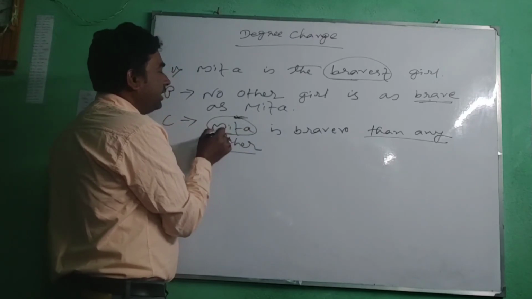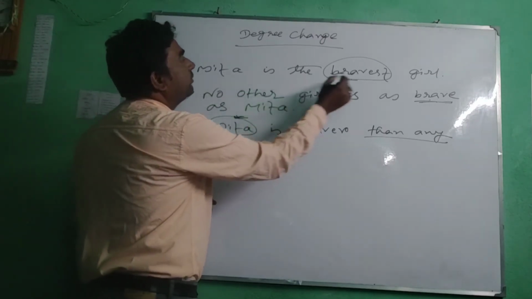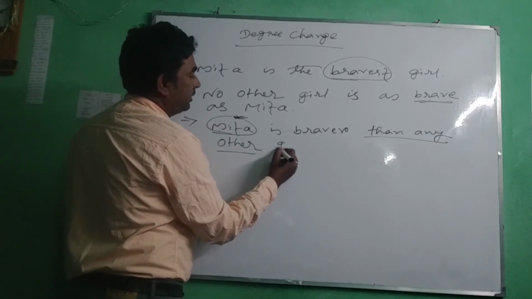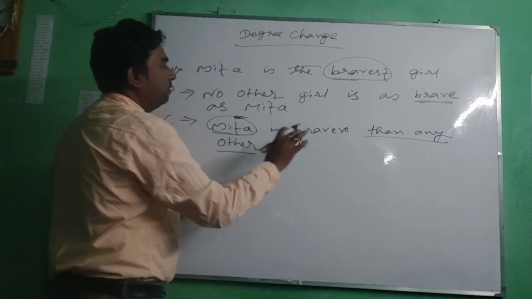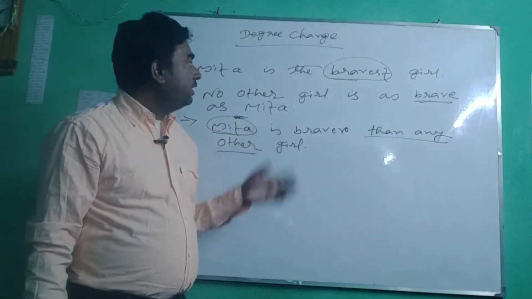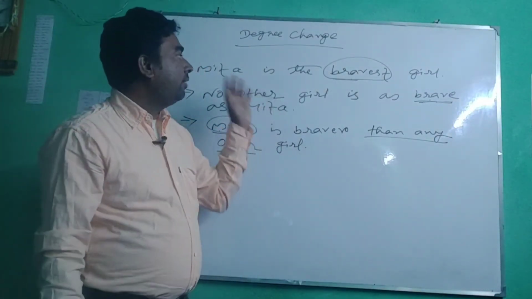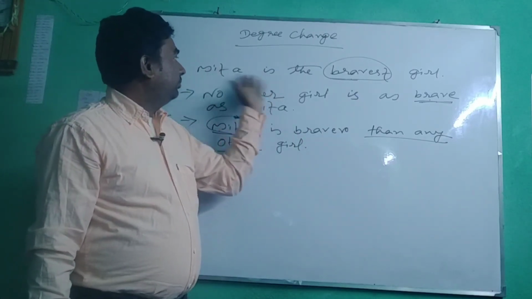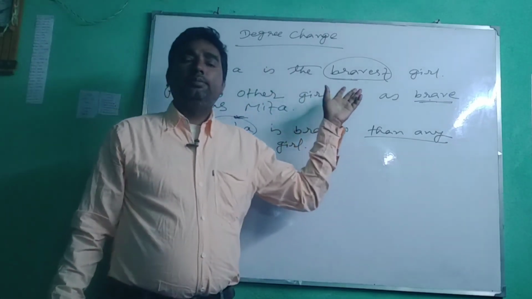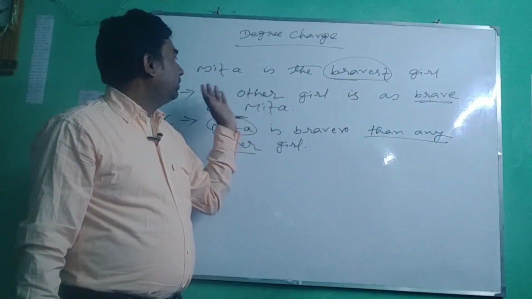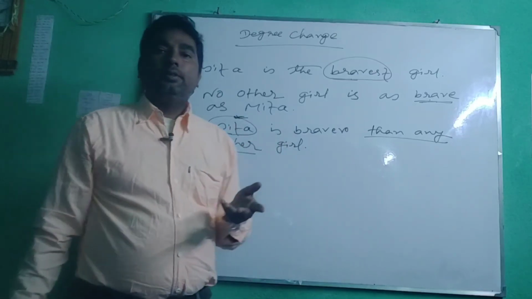As here Mita is the bravest girl, you have to write girl at the end of the sentence. So the answer is: Mita is braver than any other girl. In this way, my dear students, you can easily transform a sentence of superlative degree into a positive one and a comparative one.